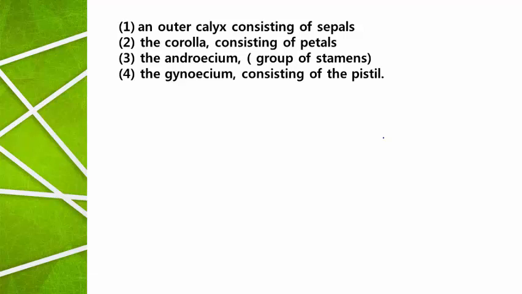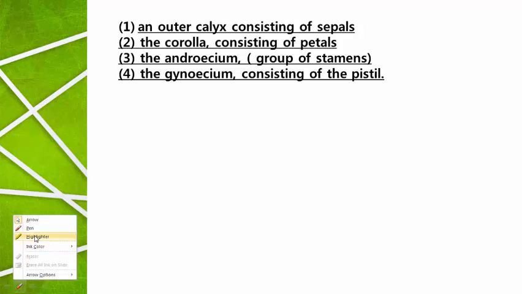The outer part is calyx and it consists of sepals. The second part is corolla. It consists of petals. The third part is androecium, represented by a group of stamens. The fourth one is gynoecium, consisting of pistil. So two terms in every statement are important, and it is essential to remember them also.